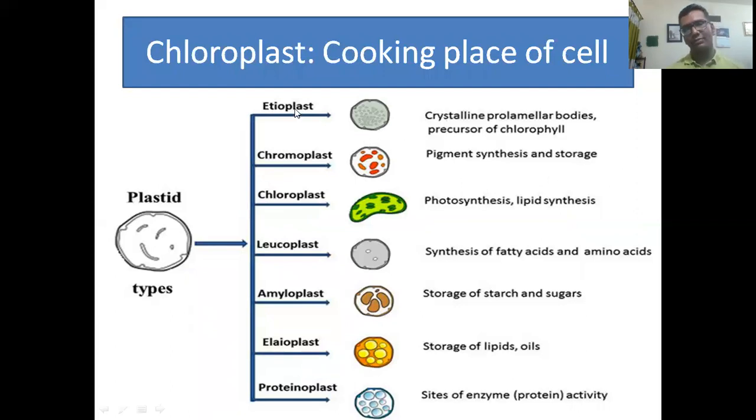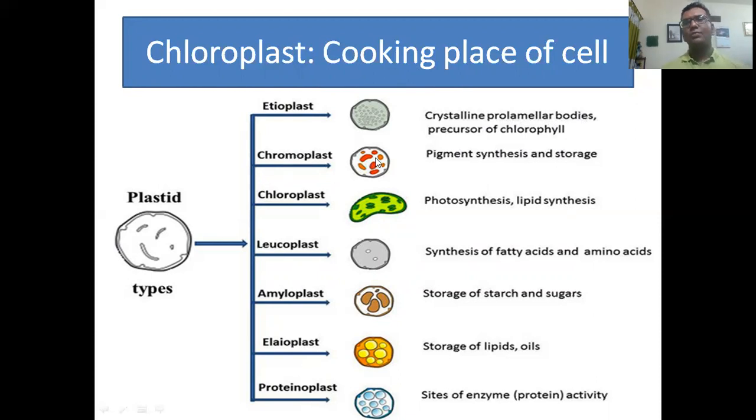See various types of plastid. Etioplast. What is called etioplast? Actually, etioplast is that plastid which can't come in contact with light. That's why it basically remains like leucoplast. Crystalline prolamellar bodies, precursor of chlorophyll. Etioplast is actually the precursor of chlorophyll, because when it comes in contact with light, then it converts to chlorophyll or chloroplast. That's why it is called so.